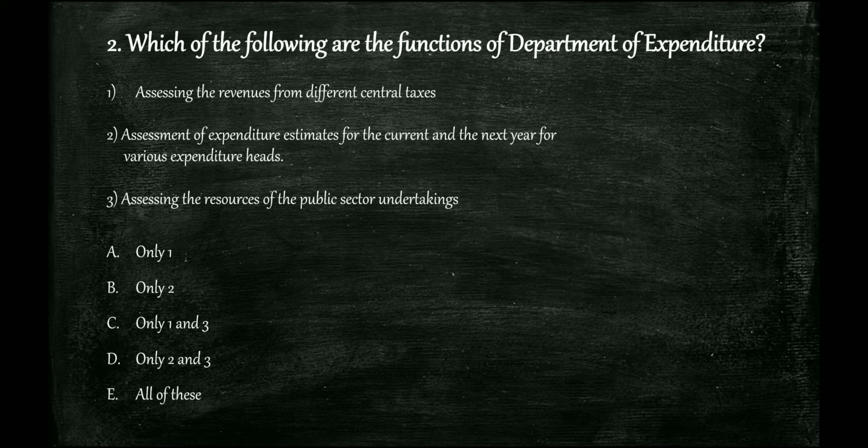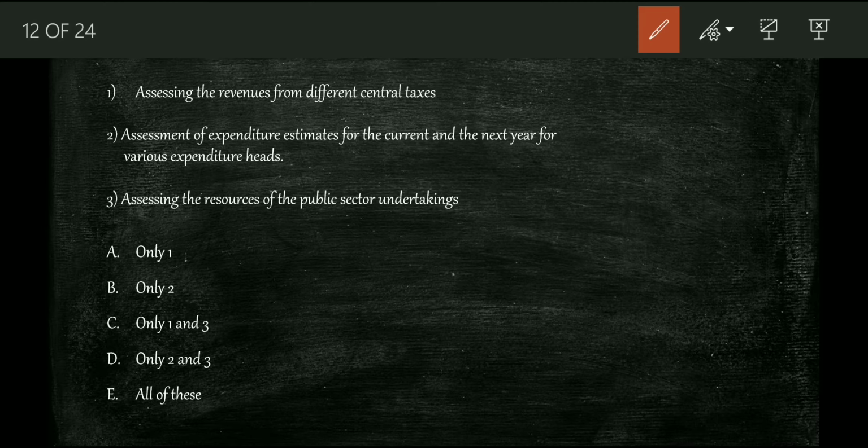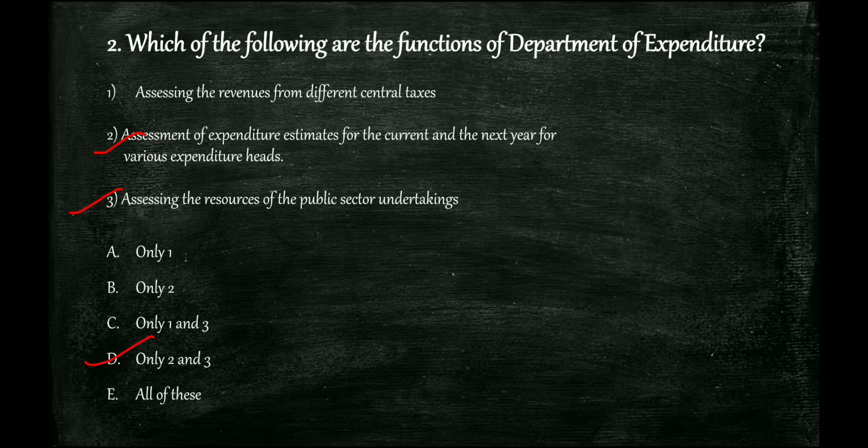Assessing the revenues from different central taxes, assessment of expenditure estimates for the current, right? 2 is there. And we need to also check 3, assessing the resources of the public sector undertakings. Yes, so both 2 and 3, which is option D, is my answer. Right, then we'll continue reading that.